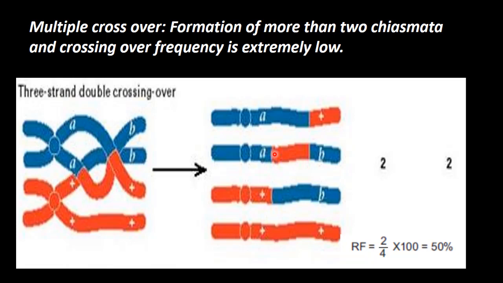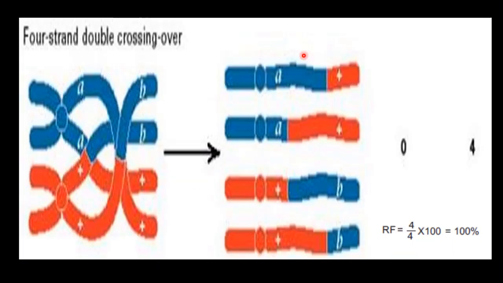And this is A and B parental type. So these two are parental type, this one and this one. This is a changed one, this is a changed one, this is recombinant. So 2 is parental type, 2 is recombinant. So out of these 4, 2 is recombinant. So here also we are getting 50% recombinant frequency. In multiple crossovers, when crossovers are happening in multiple places, formation of more than 2 chiasmata and crossing over, frequency becomes low. Okay, that part we will see.